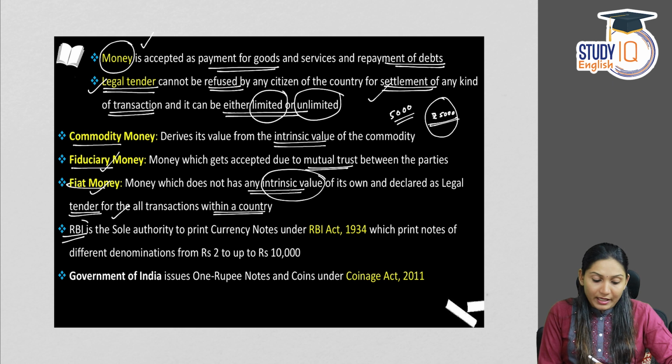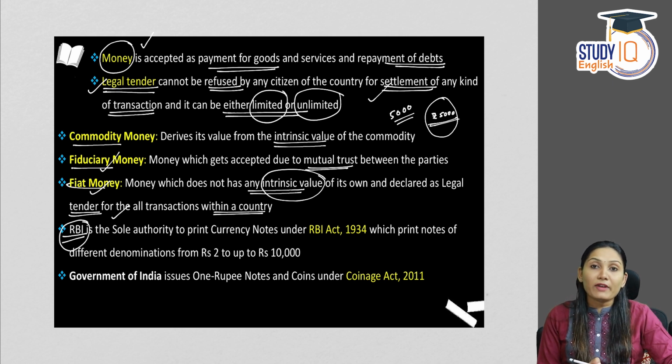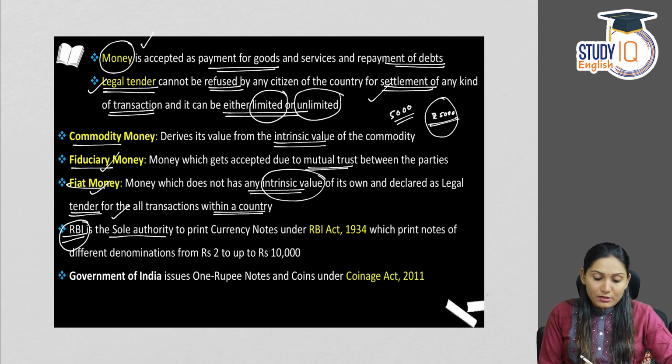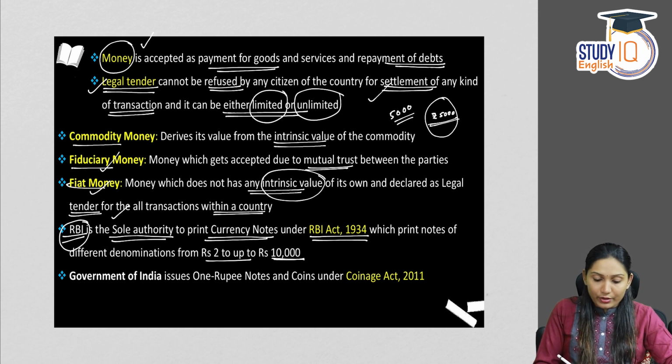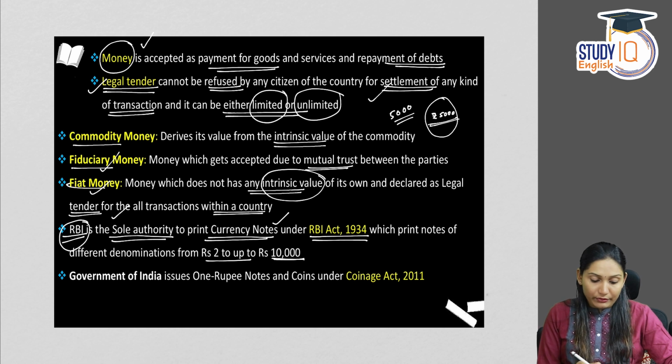And coming to RBI, in the previous video, we discussed RBI as the central bank and the role of RBI as well. So RBI is the sole authority, the only authority to print currency notes under the RBI Act of 1934, which prints notes of different denominations from rupees 2 to 10,000. So the Reserve Bank of India is the only authority to print currency notes under the RBI Act of 1934.